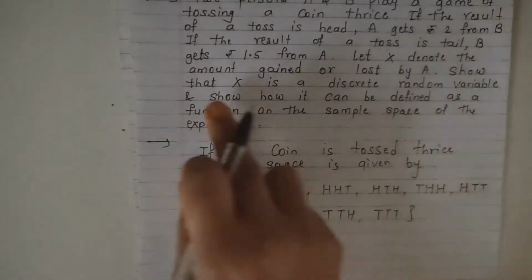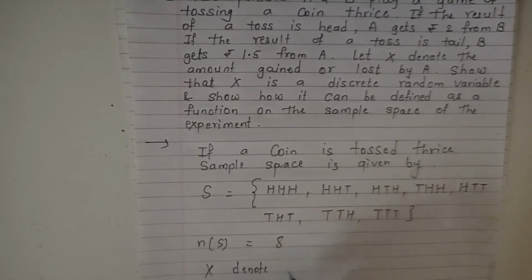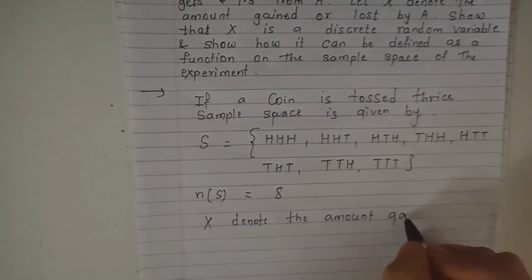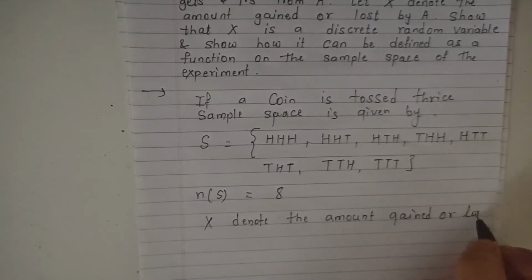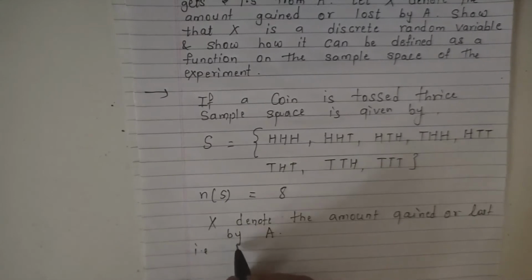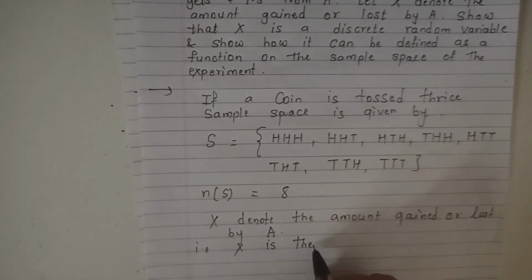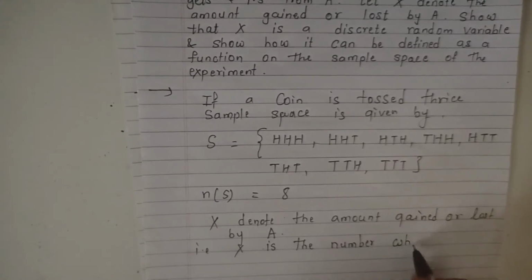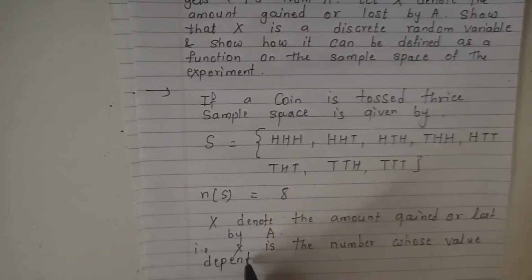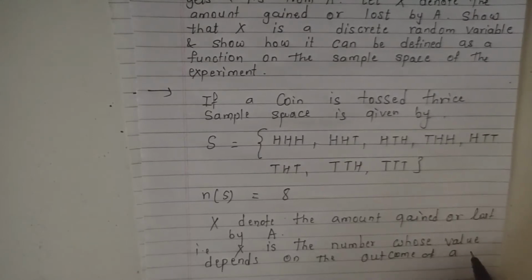Now here X denotes the amount gained or lost by A. So write, X denotes the amount gain or loss by a player A. That is, X is a number whose value depends on the outcome of a random experiment.